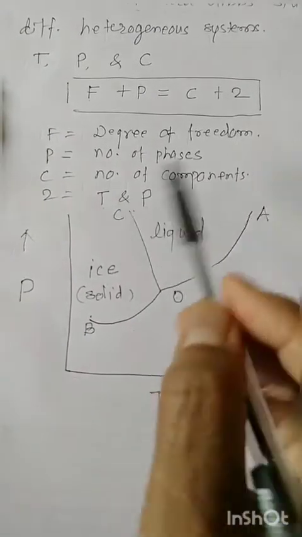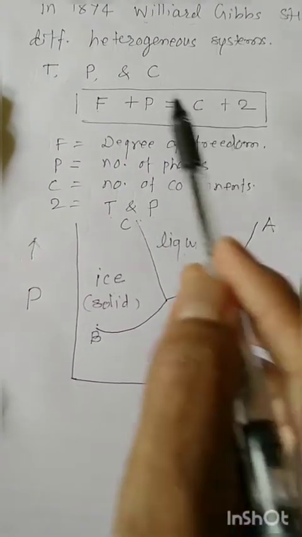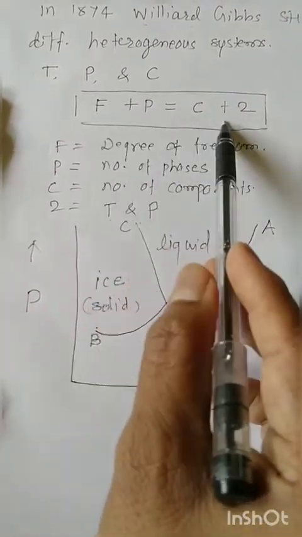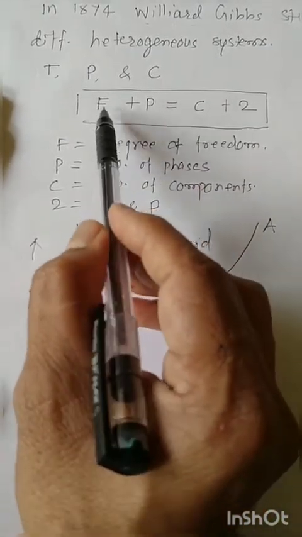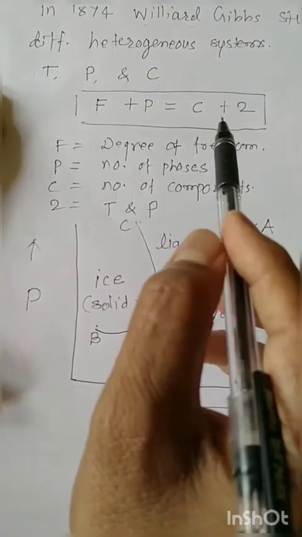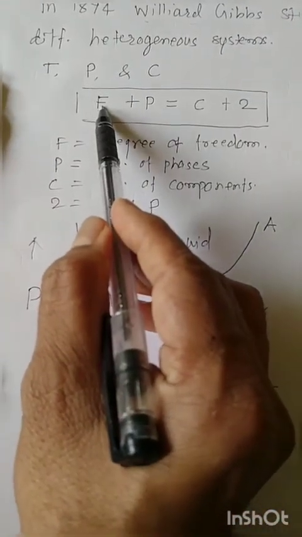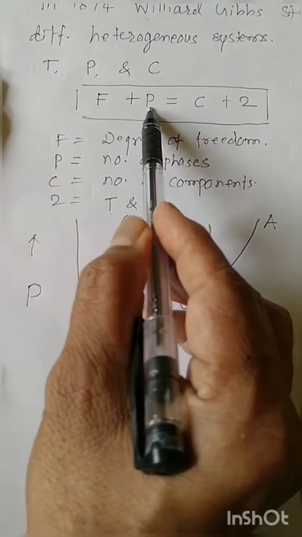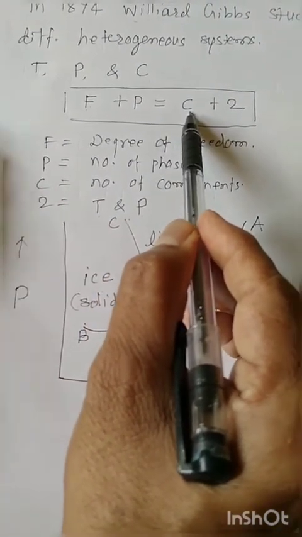Now a question may arise in your examination: what is the phase rule equation, and explain the terms involved in it. The terms are degree of freedom, phases, and components.